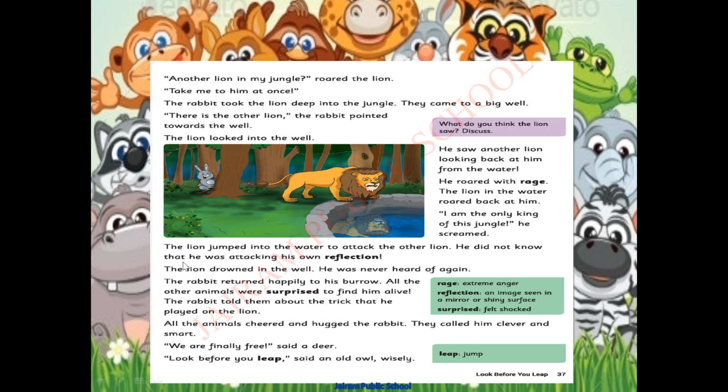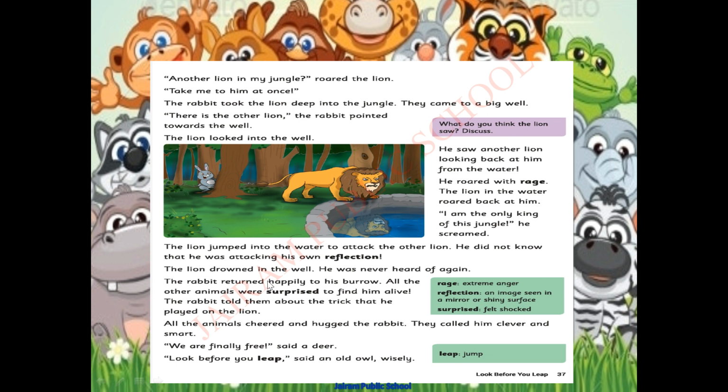He did not know that he was attacking his own reflection. So the lion was attacking who? Yes, his own reflection in the water. Reflection means what? An image seen in a mirror or shiny surface. If you see the mirror while dressing up, what will happen? You can see your reflection. Am I right? Yes, that is what happened here also.